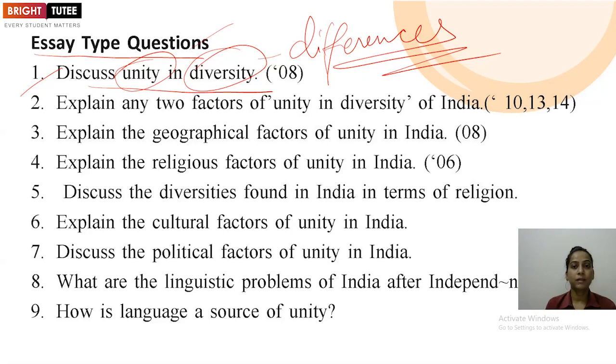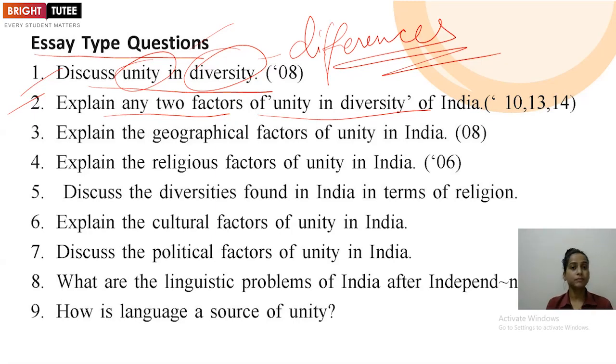Then you have to mention the factors which are creating uniformity, like the geographical factor, political factor, cultural factor, religious, linguistic. So all these factors you have to use here. Clear? Now the second, explain any two factors of unity in diversity in India.